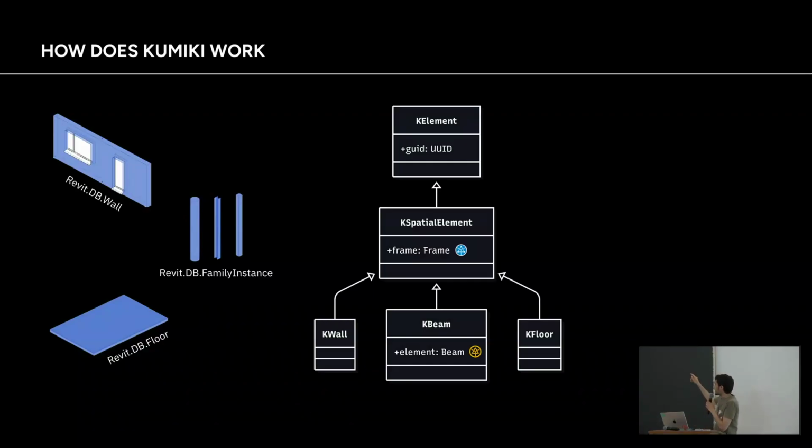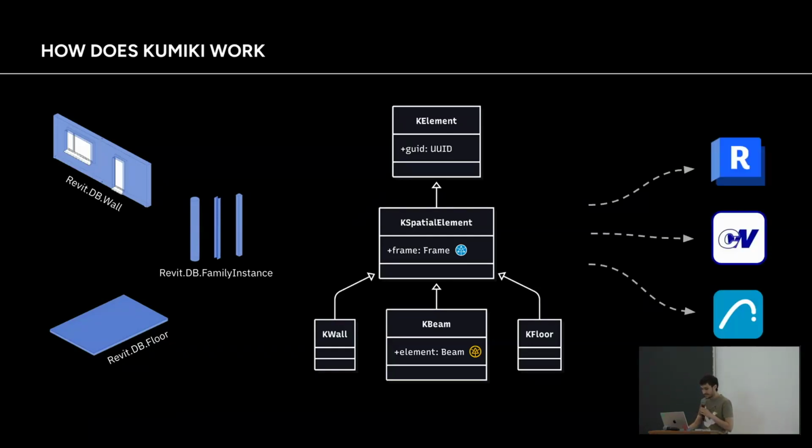So that's why in here we have a hierarchical organization of the elements. We will have K-special element, where we use, as an example, some of the COMPAS core classes, so a frame to position the element in 3D space. And then we will have several different elements like K-wall, K-beam, K-floor, in which we also use COMPAS Timber to represent this information internally. This gives us the advantage of being able to exchange this data with any software.